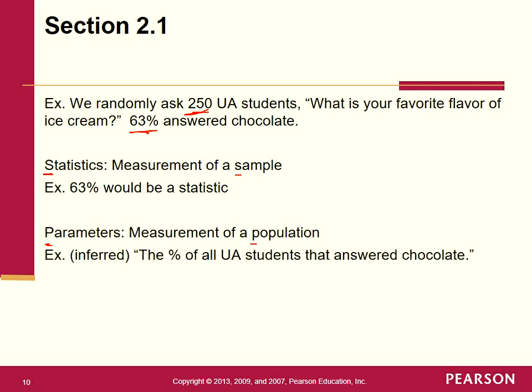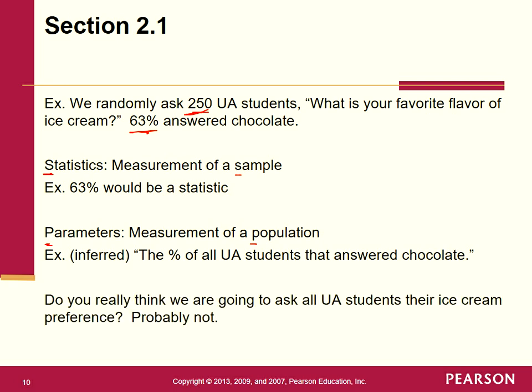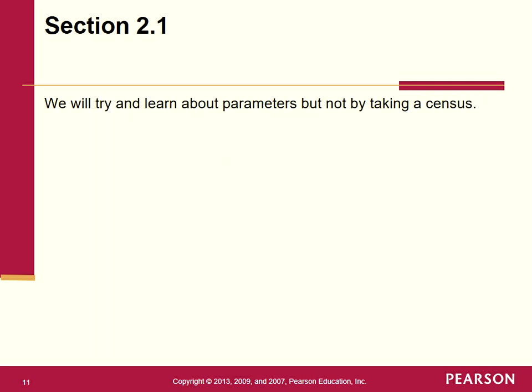Here, we would have to infer something about the population, about that parameter. So here, the actual parameter would be the percentage of all UA students that answered chocolate. But do you really think that we're going to ask all UA students their ice cream preference? Probably not, right? So we have something to learn here. We will try and learn about parameters, but not by taking a census.